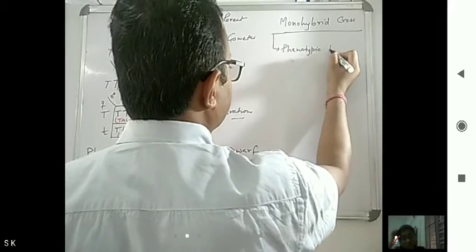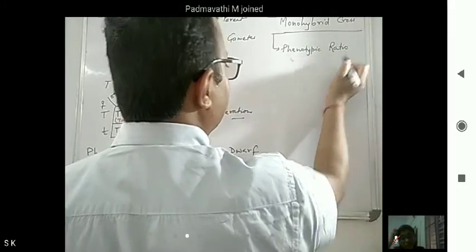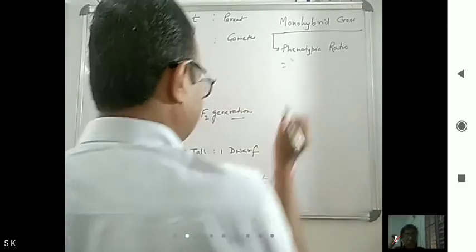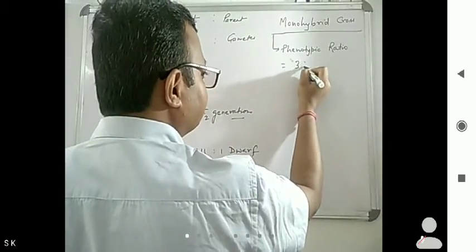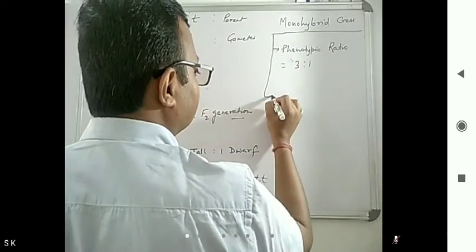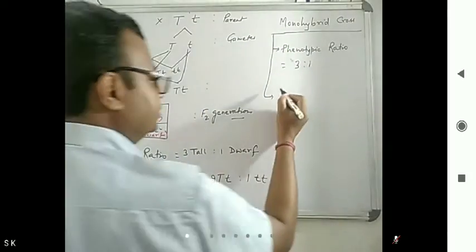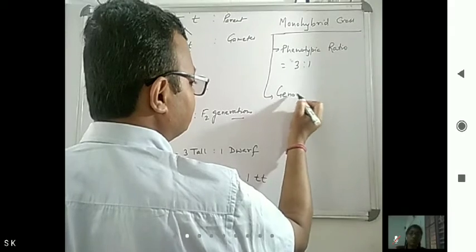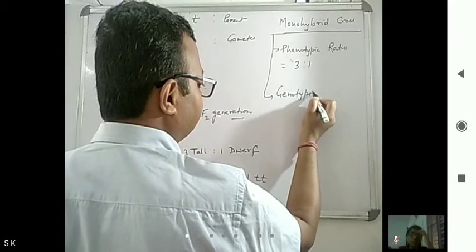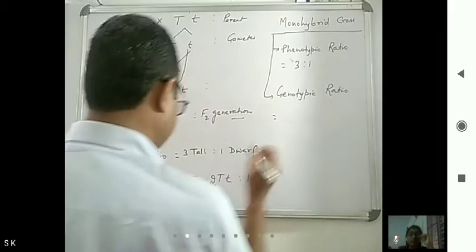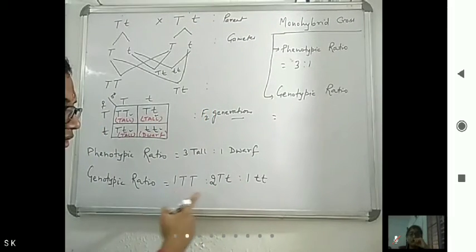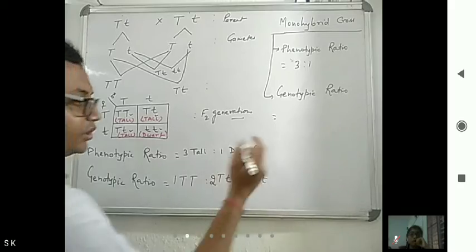Phenotypic ratio. In the exam, this one only will be asked. So phenotypic ratio, what is it? 3 tall, 1 dwarf. So we can write it as 3:1. Second, the genotypic ratio. The genetic constitution is 1 TT, 2 capital T small t, 1 small t small t.